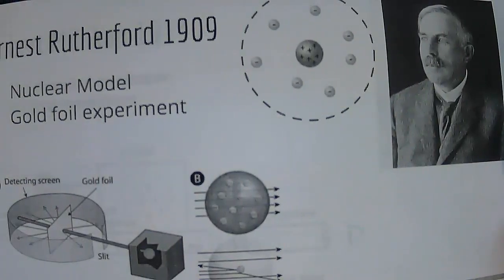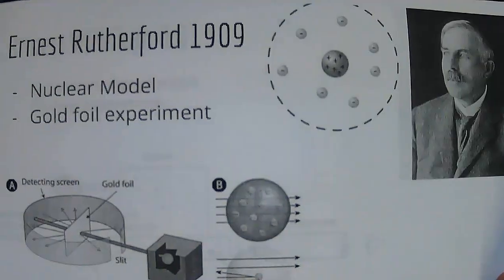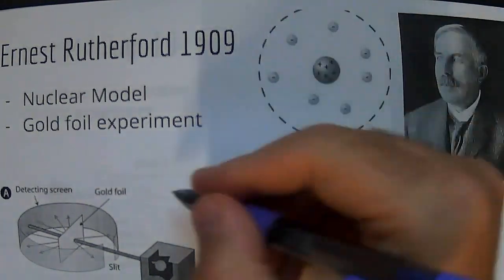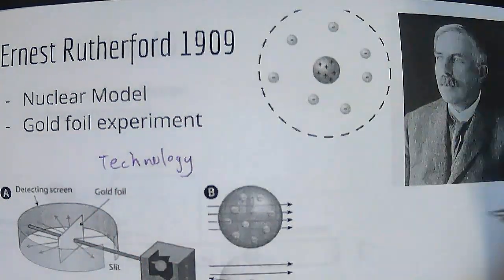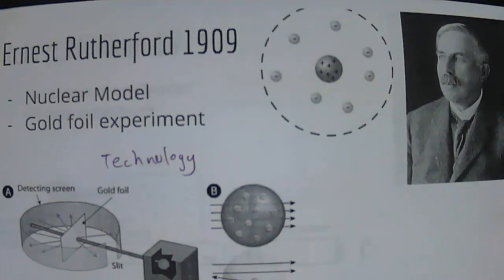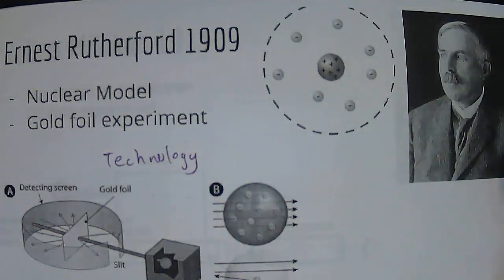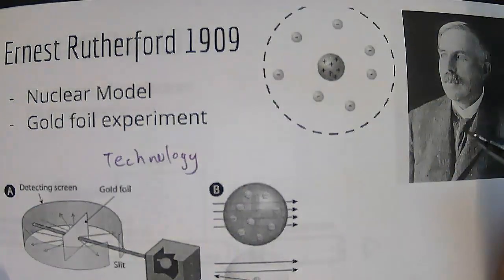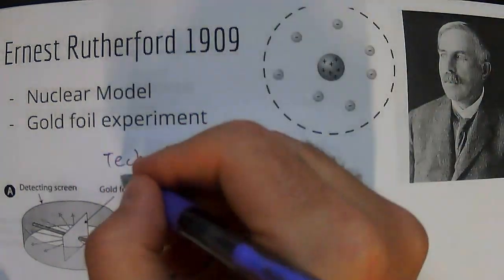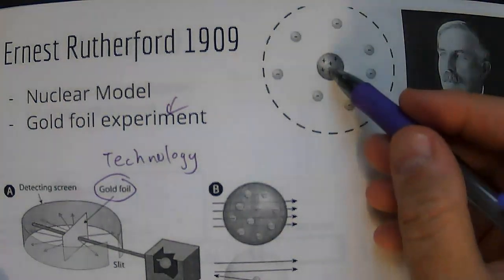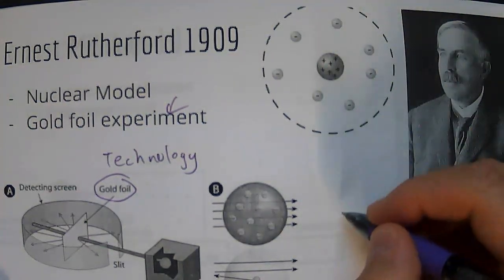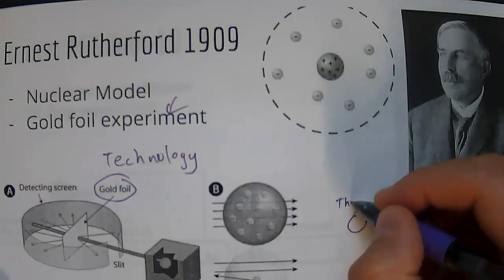Now we start getting really good, because not only are people starting to learn more, but we also now are starting to develop the technology. Okay, so as we develop the technology through history, we are able to get more and more experiments, better and better experiments, to help determine the structure of an atom. Okay, and so what Rutherford realized through his gold foil experiment, that's the important thing, is that there was a nucleus. So we have Thomson with the plum pudding model,